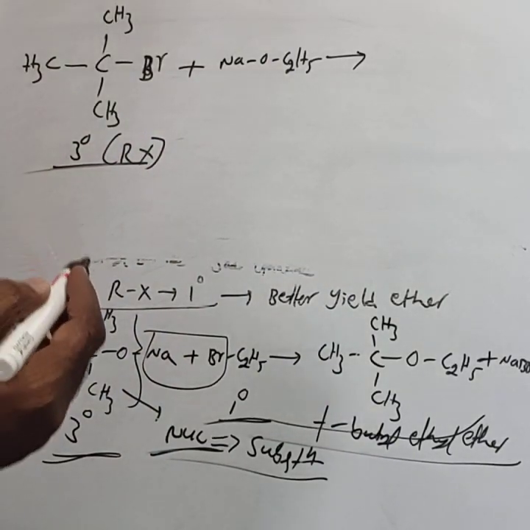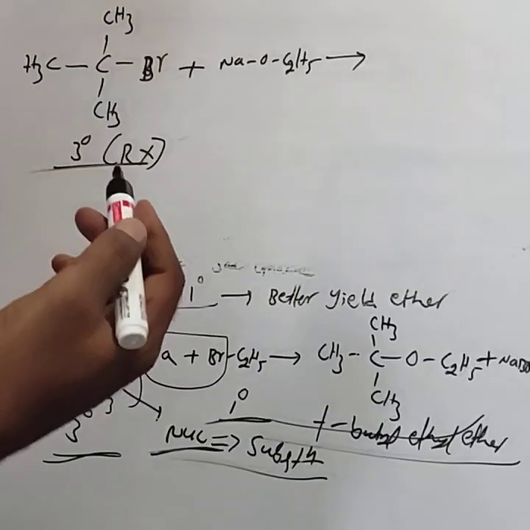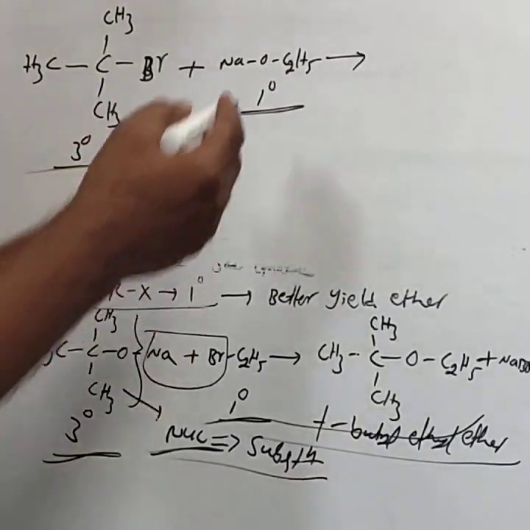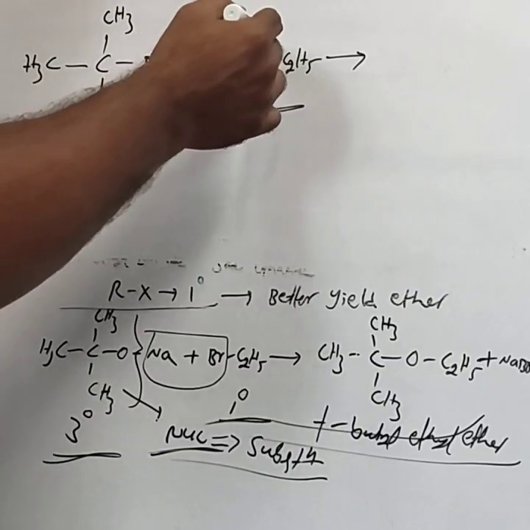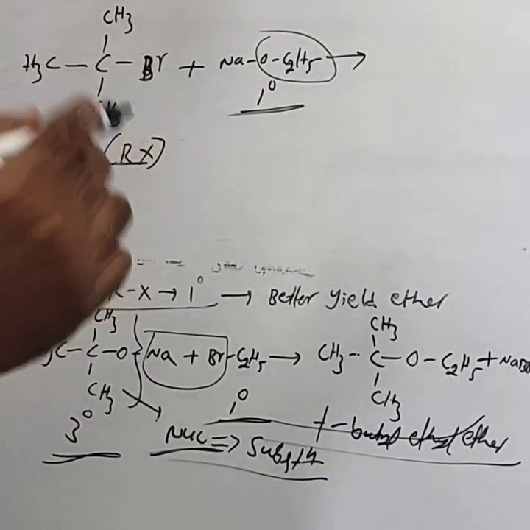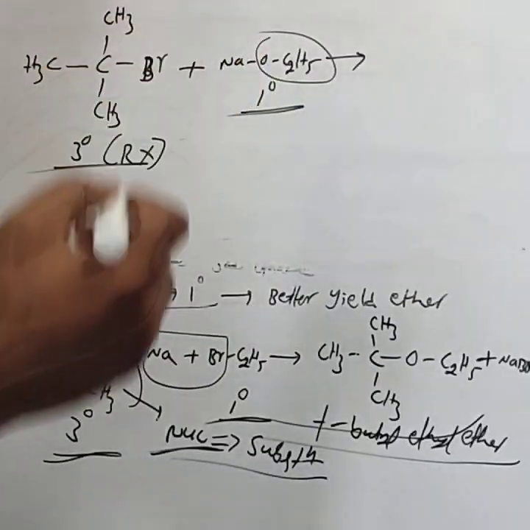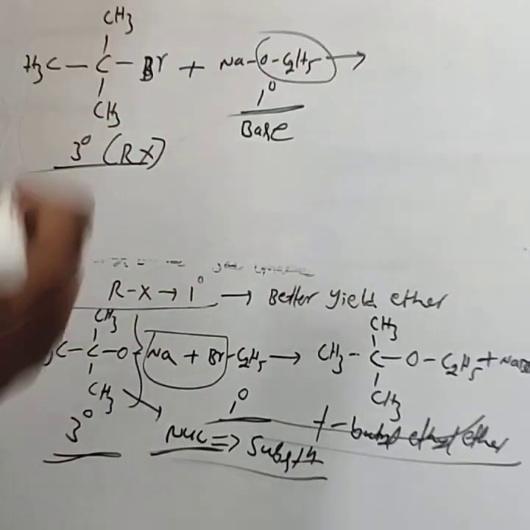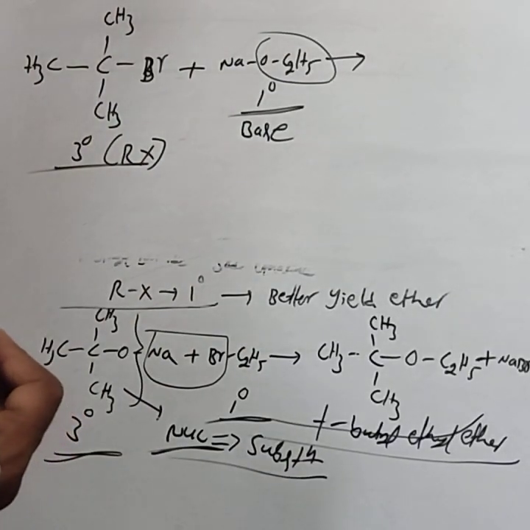Why? If the alkoxide used is primary, we are not getting the ether, because the primary alkoxide behaves as a strong base.